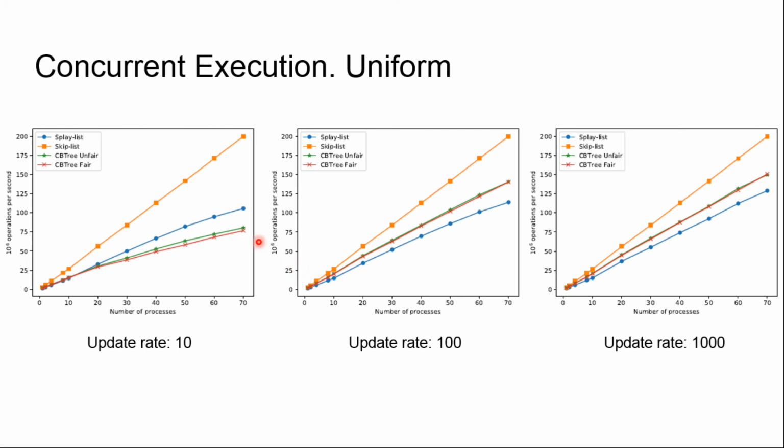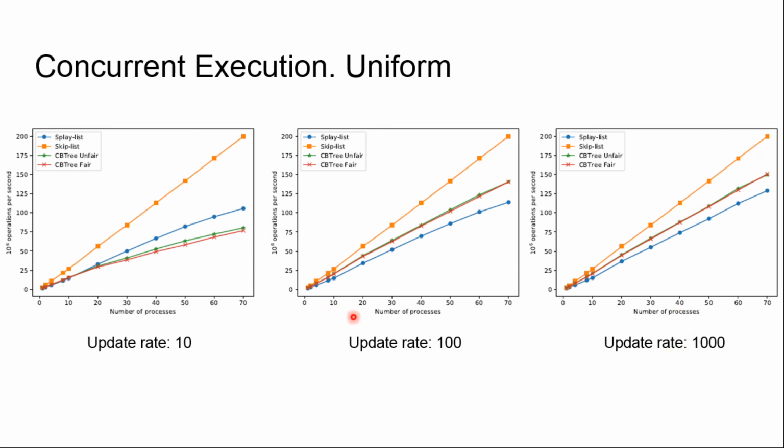You can see that on update rate 10, where we update once in 10 operations, Skip-List outperforms Splay-List, which outperforms CB3. Then on update rate 100, Skip-List outperforms CB3 and Splay-List, and the same happens on update rate 1000.